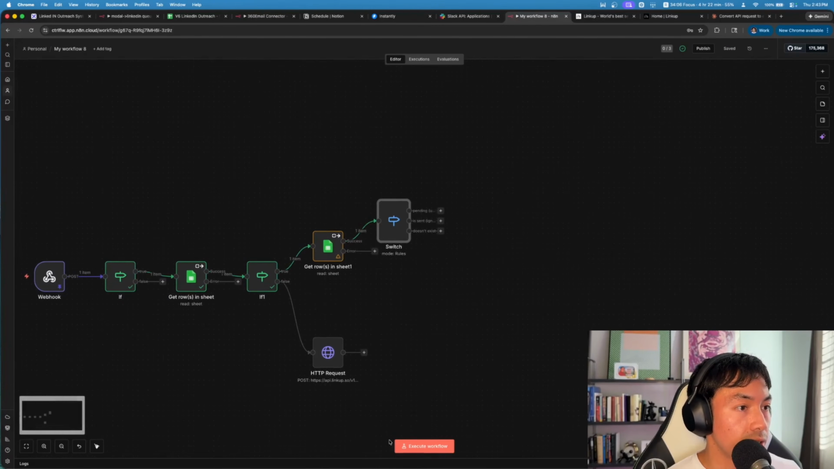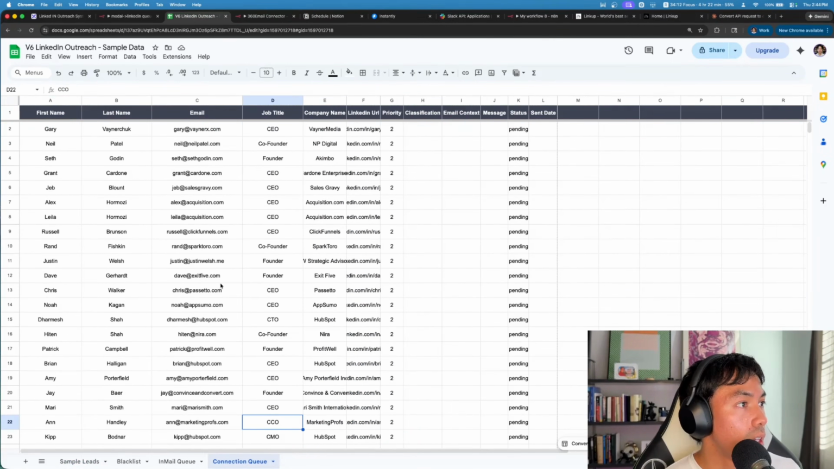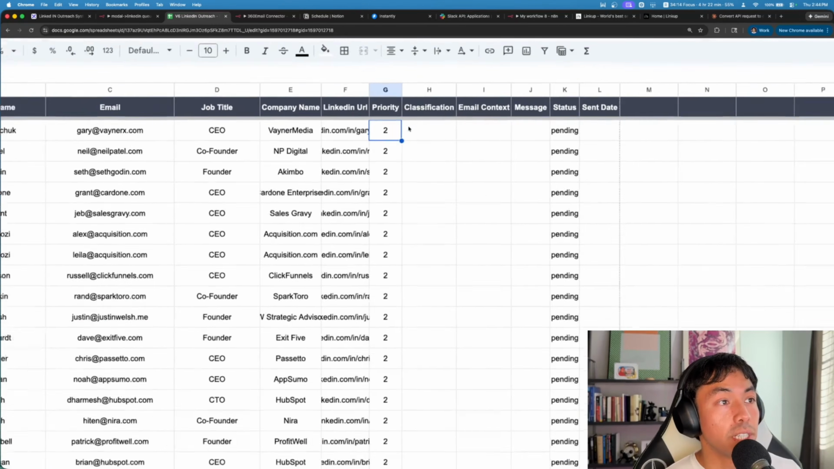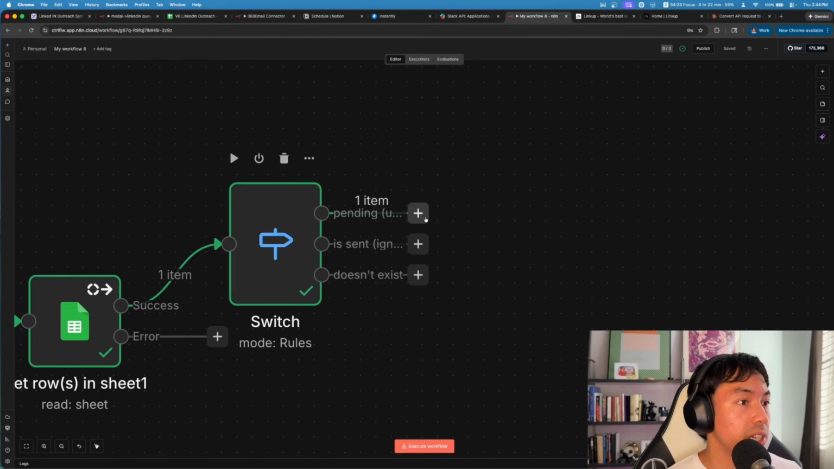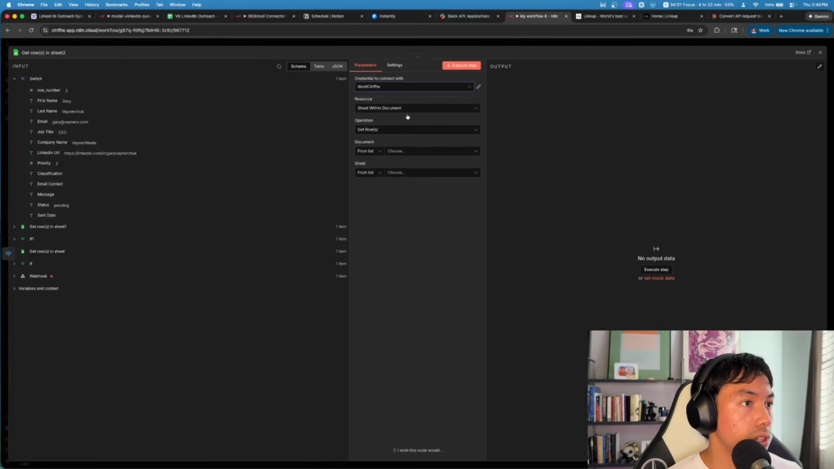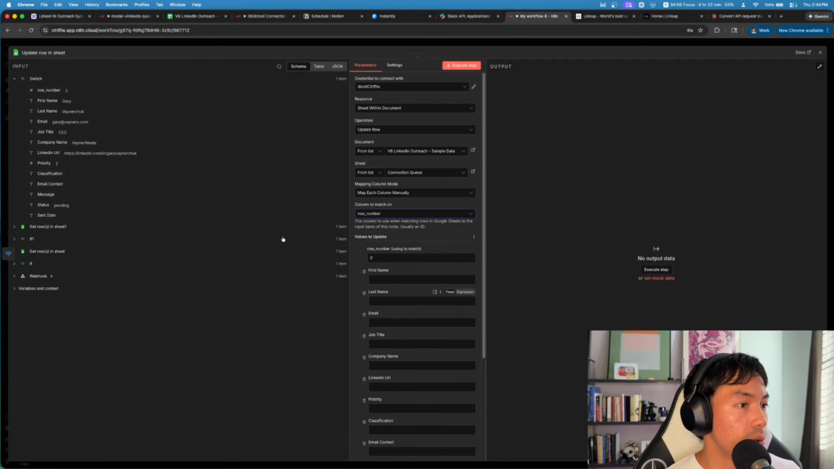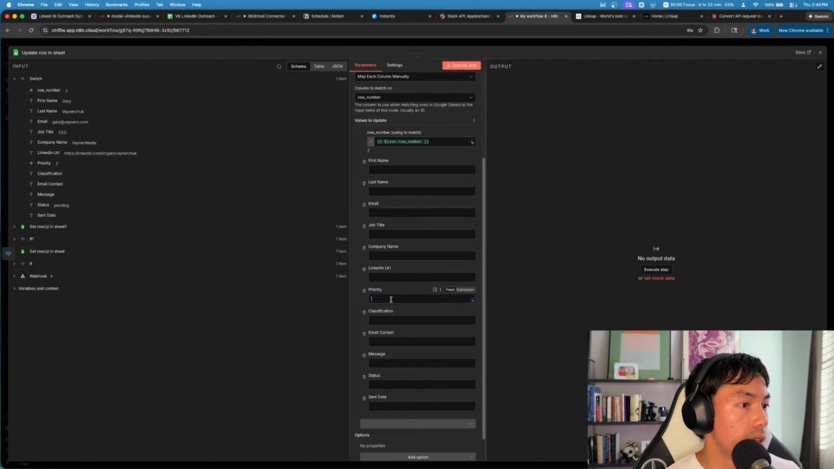So in the case of Gary Vaynerchuk, we know that he does exist in the connection queue. So what we're just going to do is update the priority to 1 instead. So because he's already pending, what we're going to do is go to sheets, update, get the right one, connection queue, and then we're going to match each column manually. We'll update on row number, map that over, and then we'll change priority from 2 to 1.